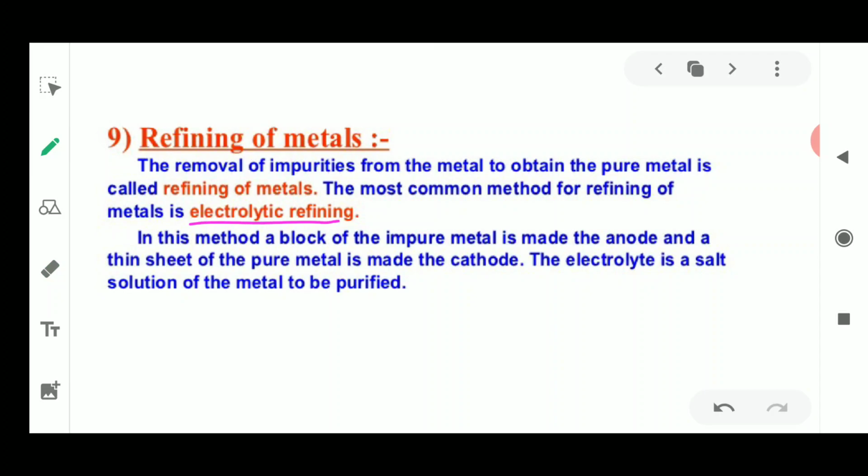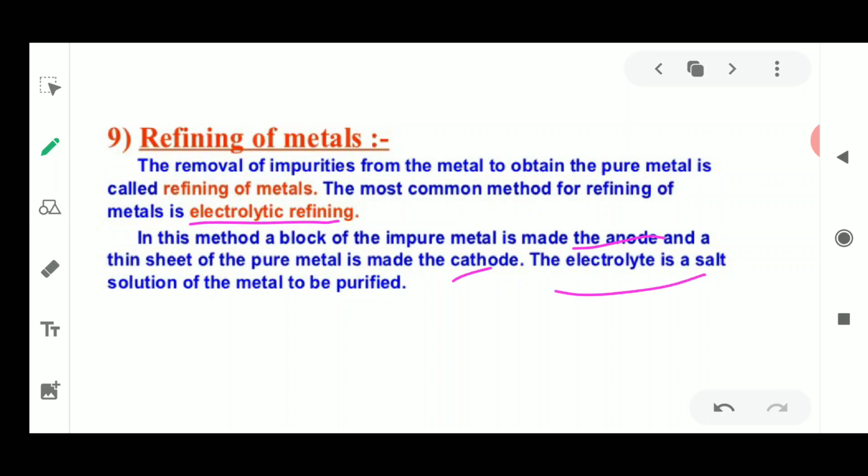The metals which have moderate or low reactivity are also obtained, but they are still not in a very clean form. Where pure metal is not obtained, we do electrolytic refining, because of which most of the metals get refined and come in pure form. In this method, a block of impure metal is made the anode, the positive electrode, and a thin sheet of pure metal is placed as the cathode, because the metal will be deposited there.